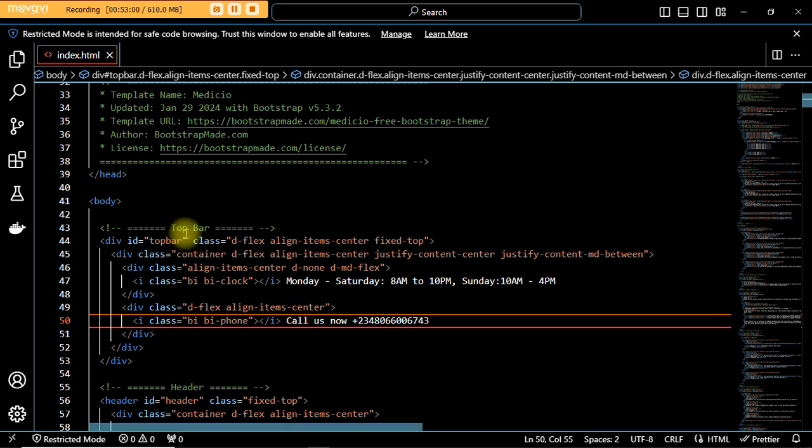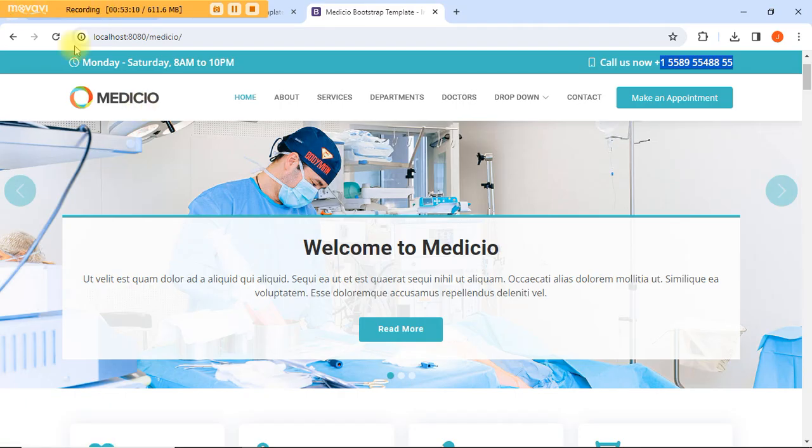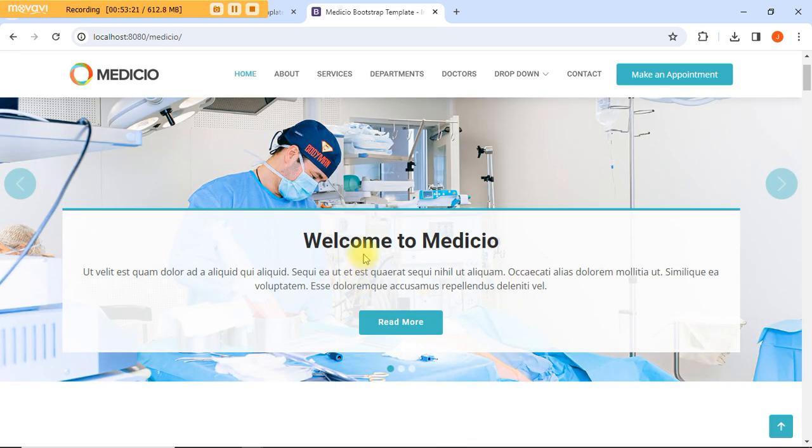Check the top bar. So all we need to do now is Control S to save the file. As soon as we save the file, let's go back here and refresh our site. Just pay close attention to the top bar. All right, our site is loading again. Now check it out. Where is it?